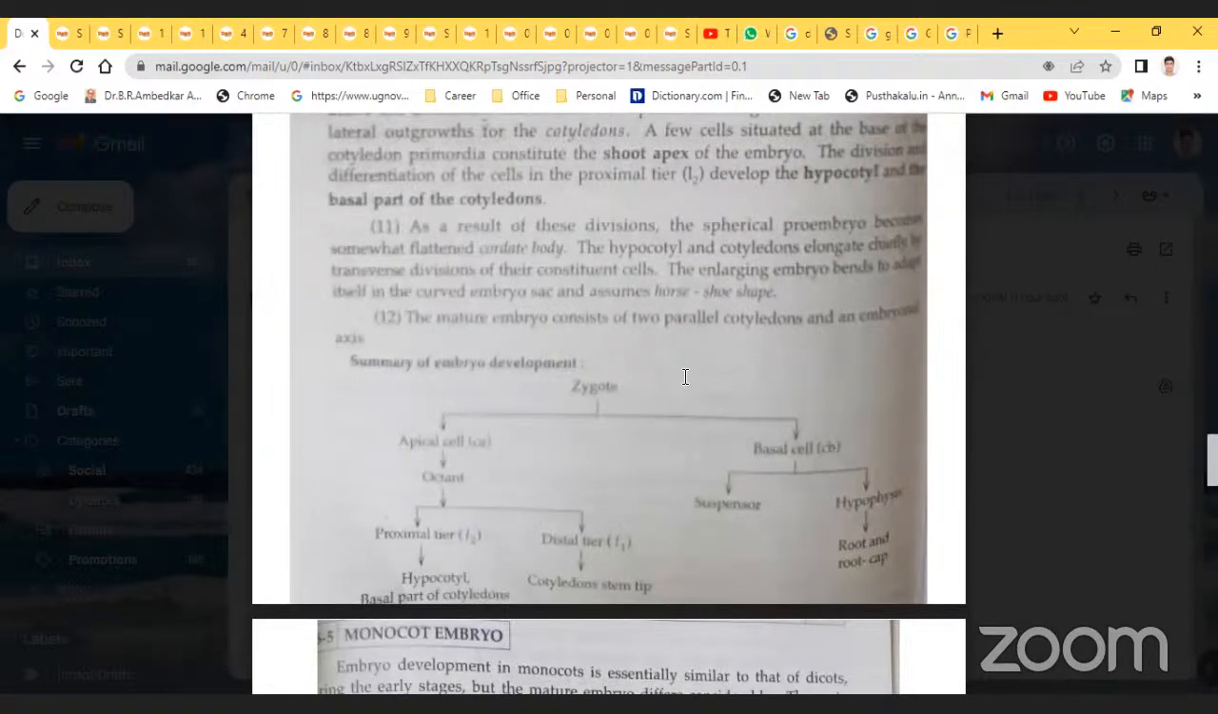What is happening in the embryo development stage? Formation of the apical cell and basal cell. Then from the apical cell, the octant. From the octant, divide into the proximal tier and distal tier. From the proximal tier, the hypocotyl and basal part of the cotyledons. From the distal tier, the cotyledons and stem tip. The basal cell forms the suspensor cells, and the hypophysis forms the root tip and root cap.